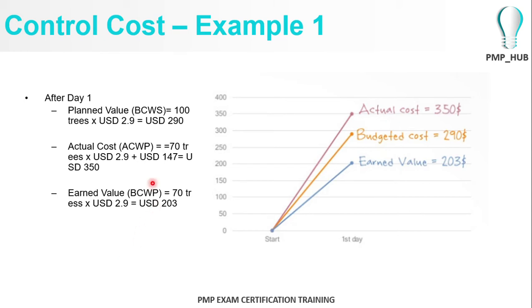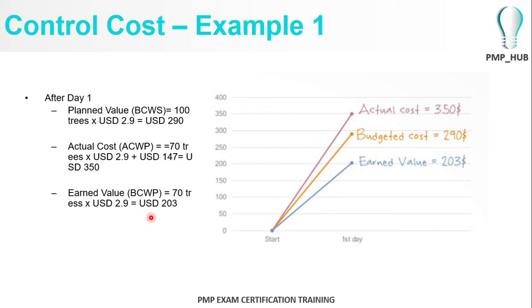But the actual cost is, actually they planted 70 trees. So 70 trees into 2.9 plus there was an equipment cost of $147, because there were stones. So 350. That's the actual cost. And your earned value is, you can see they had done only 70 trees. Planting 70 trees would have cost you 2.9 per tree, so $203 is the earned value. So the actual cost is 350, your earned value is 203, and your budget is 290.